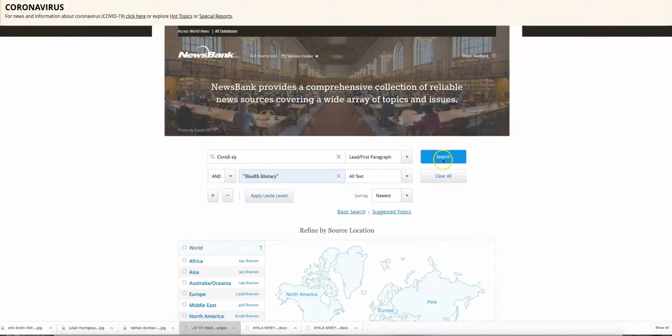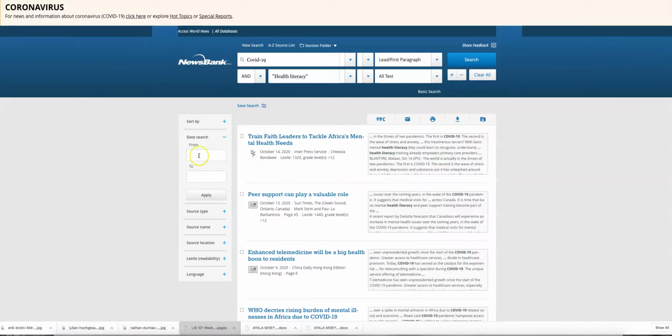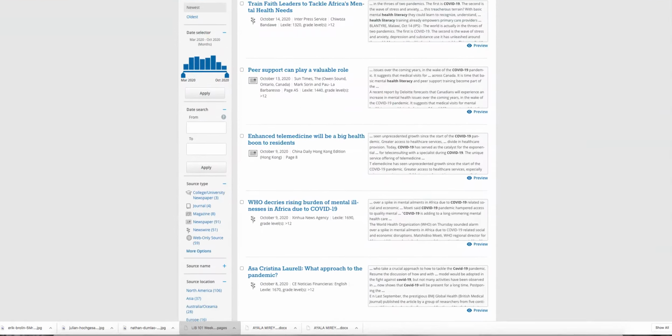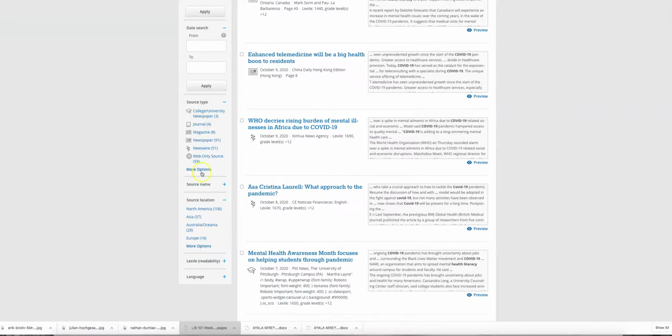So, actually the date is also a little bit easier to handle here too. As you can see from these two different boxes, you can use the slider here or type things in. Also, you can look at the type. There's actually college newspapers in here if you want to review what they've written about a topic. It might present something in a totally different way than the traditional newspapers do. The Newswire, sometimes it'll be Reuters, AP. Sometimes these are the most objective, but sometimes they also include press releases and things of this nature.